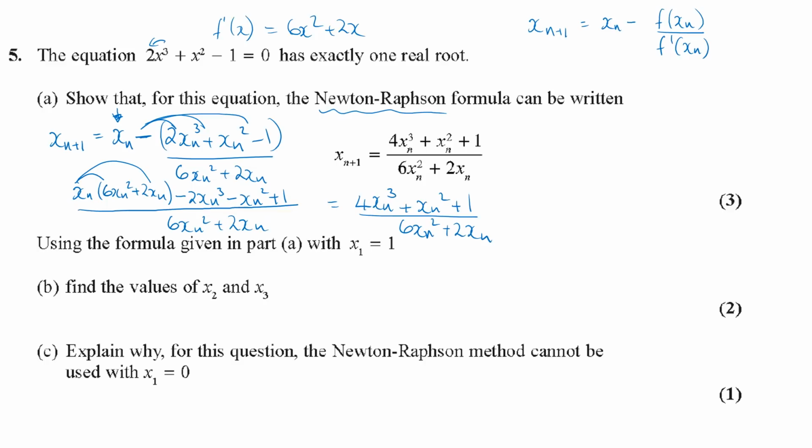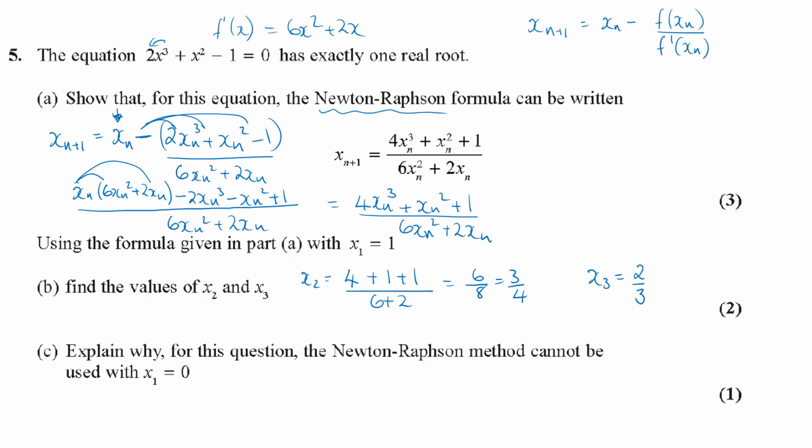Using the formula given in part A, with x1 equal to 1, find x2 and x3. So for x2, we're just going to substitute 1 into the expression that we've just got in part A. That will be 4 times 1 cubed, which is 4, plus 1 squared, which is 1, plus 1, all over 6 times 1, 6, plus 2. So that's going to be 6 over 8, which is 3/4. And then for x3, when you substitute 3/4 in again, you're going to get 2/3. You can do that all on your calculator.